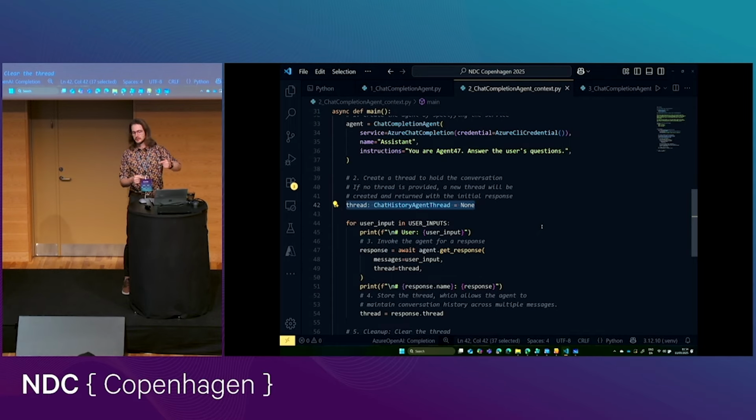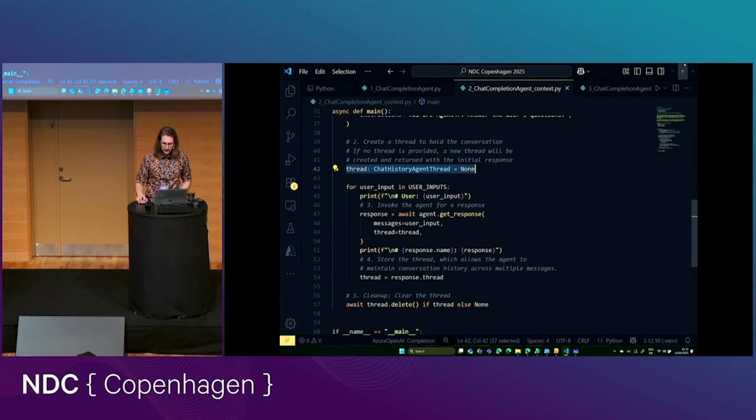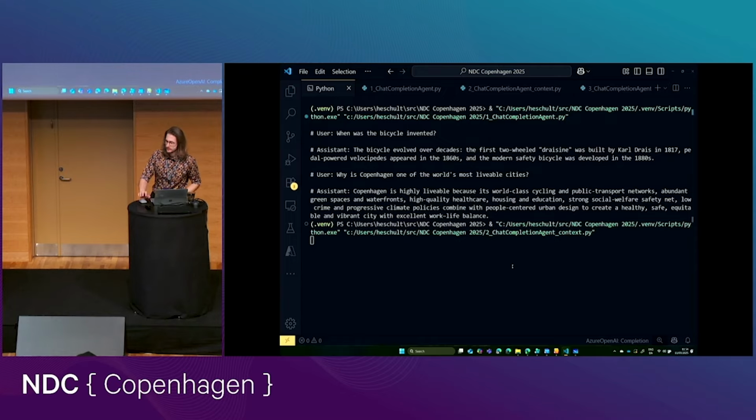Semantic Kernel will just put what I'm putting here into the thread into the prompt. But we, as developers, don't have to deal with it. So that's kind of nice. If we run this, you will see that exactly probably what you expect will happen